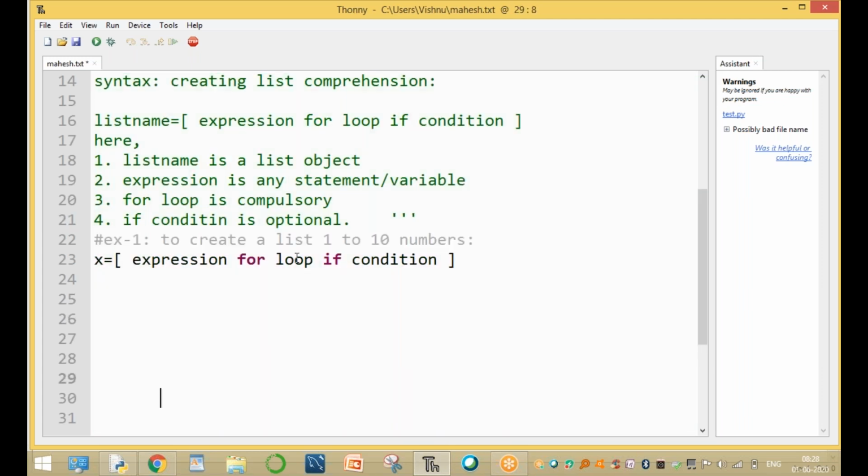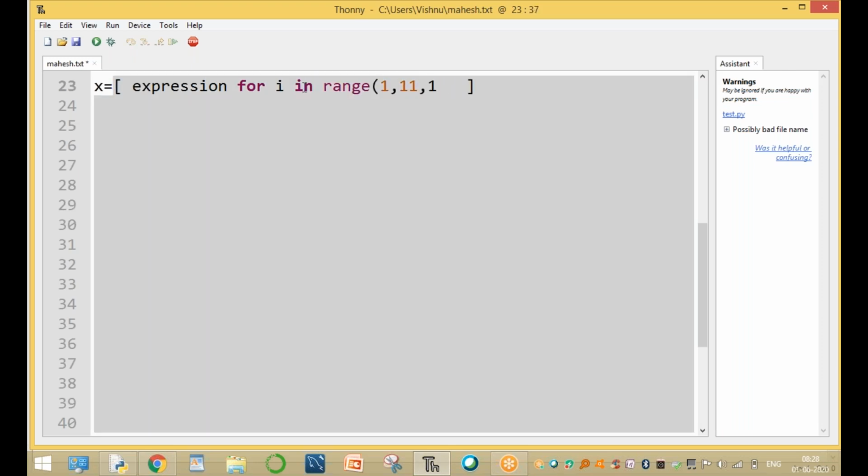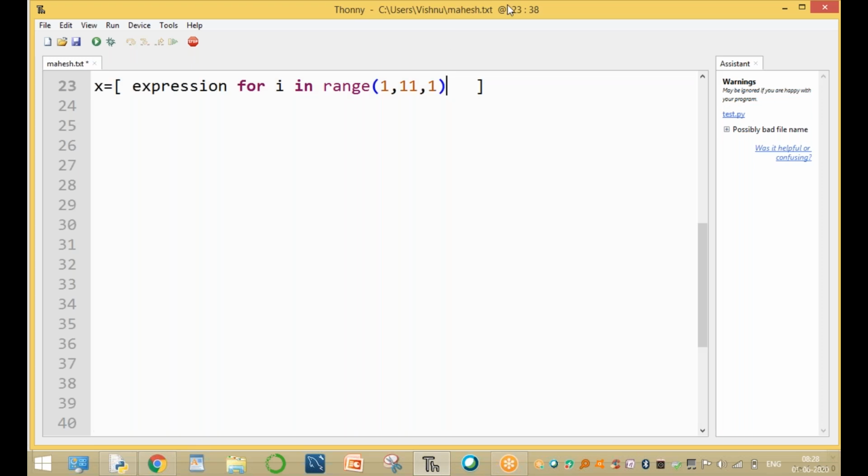Simple way. How to create a list in a simple way, sir? Using a for expression. First we are using the if condition. Here the if condition is optional. The for loop is compulsory: for i in range(1, 11, 1). That means this is the syntax of the for loop range.